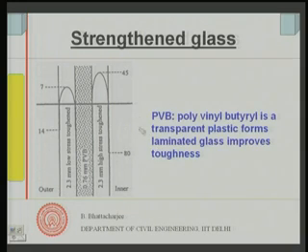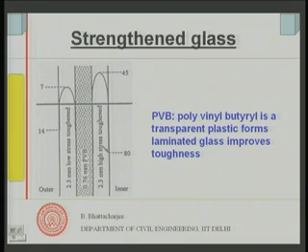Now, laminated glass to improve the toughness is something like this. It has an inside core, and the leaves are the glass leaves. We have seen similar ones in the previous case also. This is 2.3 millimeter, and this is about 0.76 millimeter.